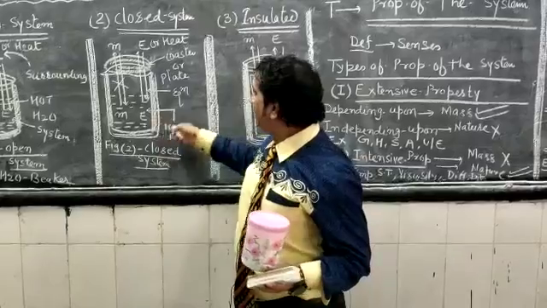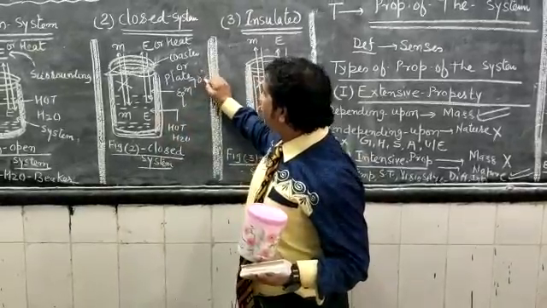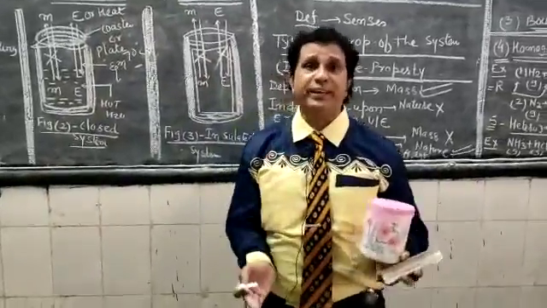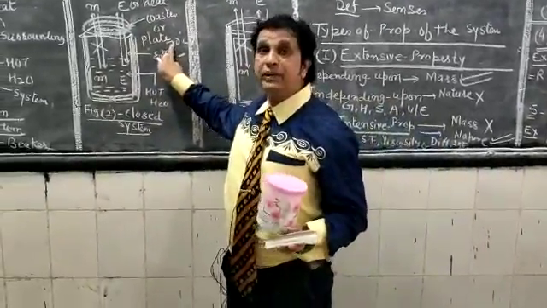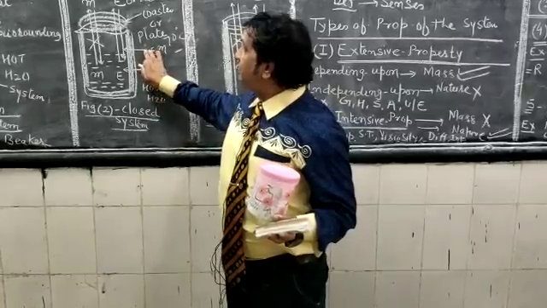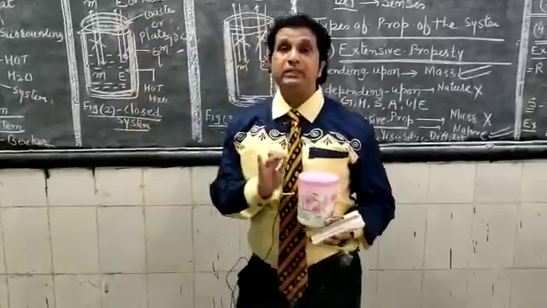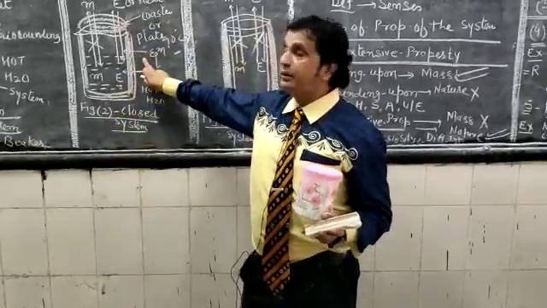Suppose the temperature is 70 degrees Celsius; after 5, 6, or 10 minutes, as the reaction proceeds, the temperature will be reduced. I mean that both the system and surroundings will reach equilibrium.